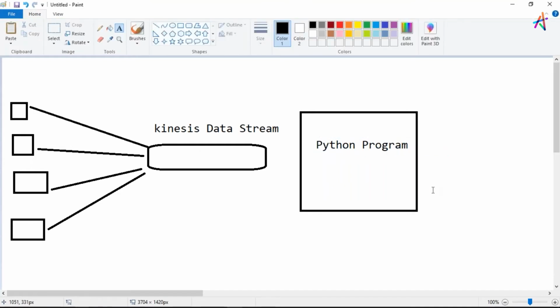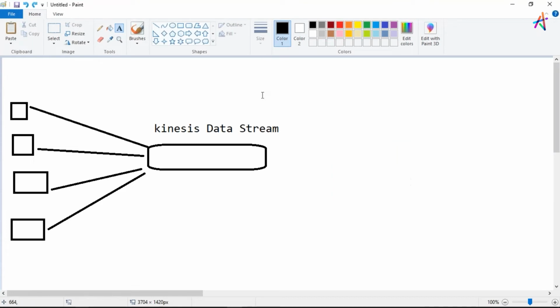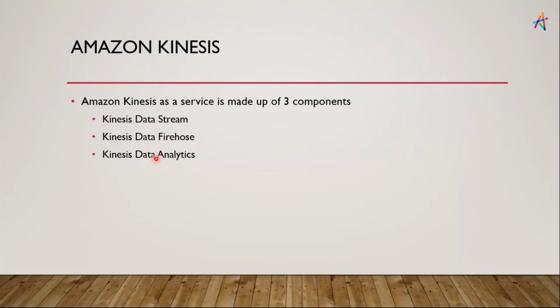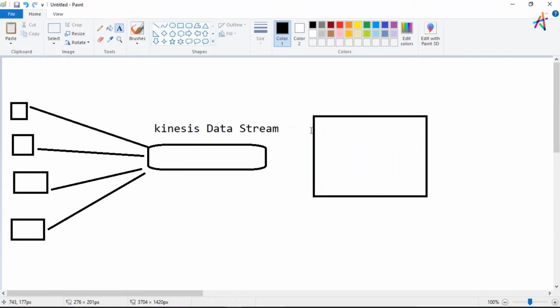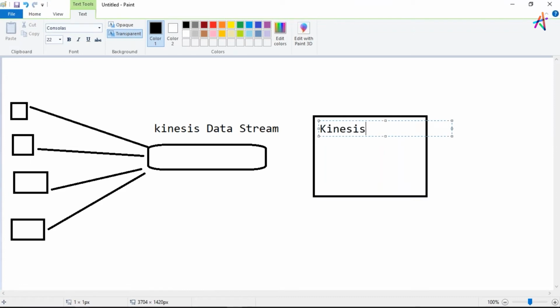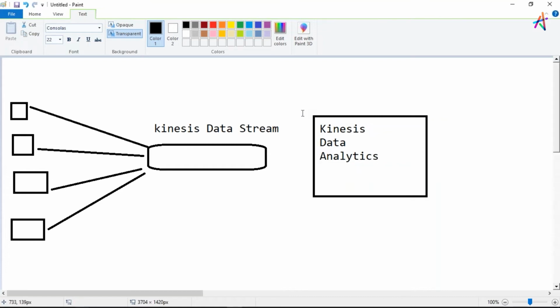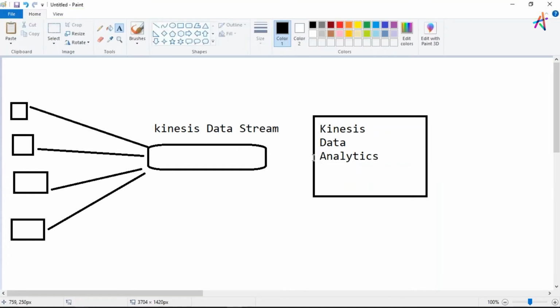So instead of a Python program, what I can do is use this Kinesis Data Analytics. Let me write it down in here: Kinesis Data Analytics. What Kinesis Data Analytics will do is continuously take the data and run SQL queries on it. So Kinesis Data Analytics is like an application that you can connect with Kinesis Data Stream, and you can simply perform SQL queries on your Kinesis Data Stream using Kinesis Data Analytics.